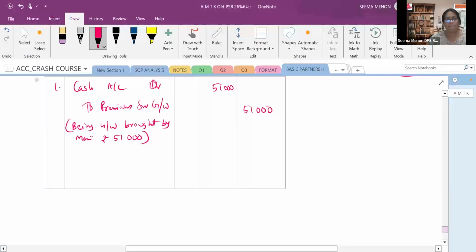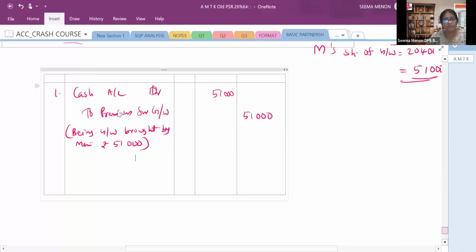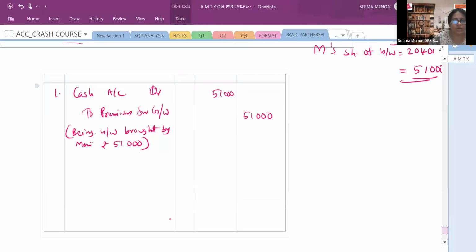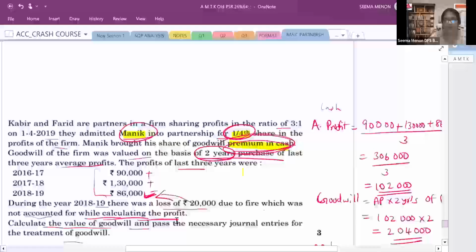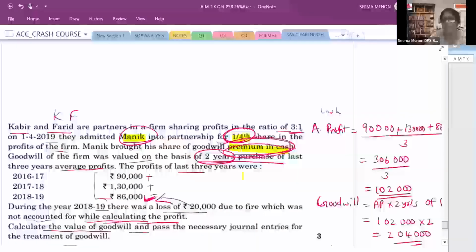Now, I will extend this. Next journal entry. Whatever he brought, that premium for goodwill is to be distributed by whom? To the sacrificing partners. Whenever a new partner brings goodwill, it is to be distributed in the sacrificing ratio to the older partners. Who are the older partners? Kabir and Farid, K and F we can take. What is their profit sharing ratio? Sacrificing ratio is not given. Whenever sacrificing ratio is not given in the question, we will always take the old ratio as the sacrificing ratio.